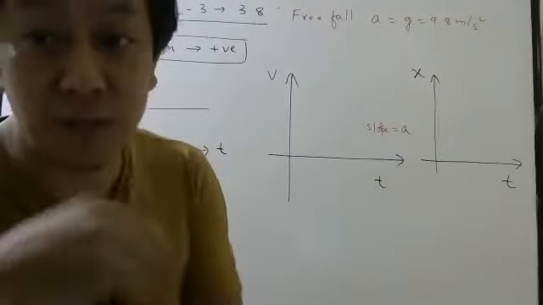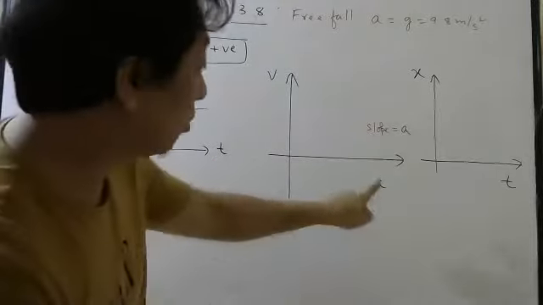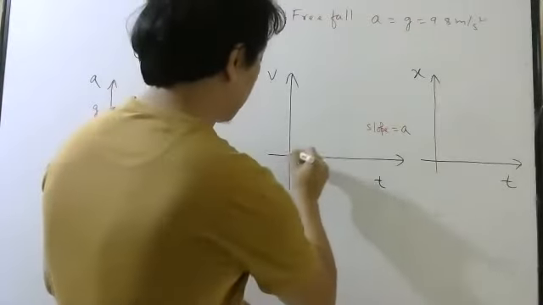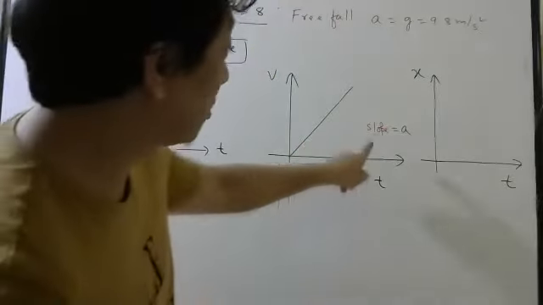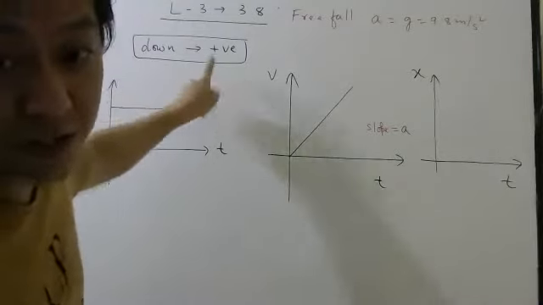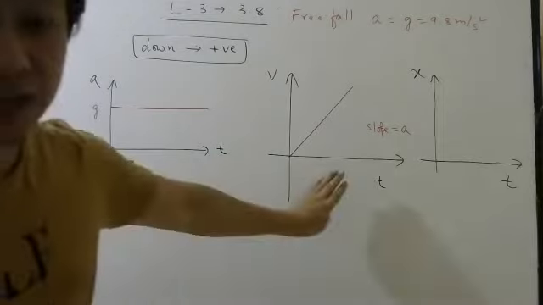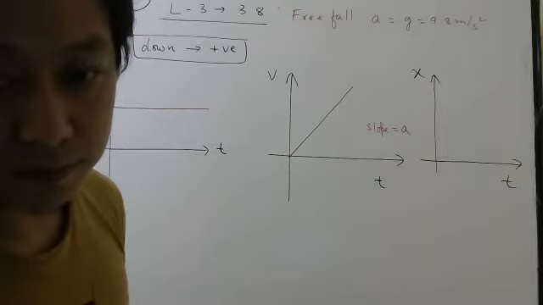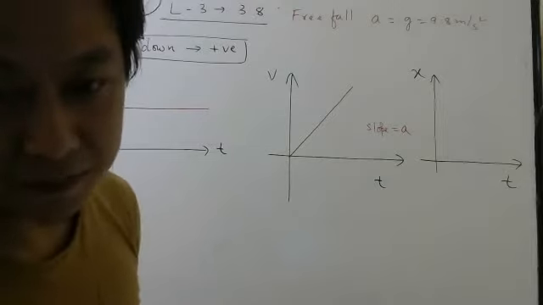And remember, it starts from zero velocity, because it is dropped. It is free fall. So you have to start from the origin, because when time is zero, velocity should also be zero. And it should be acute. Why acute? Because slope is positive. Why positive? Because you have taken down positive. Everybody understood this one? Anyone wants revision for this? If you have seen my previous videos, you don't need any revision.